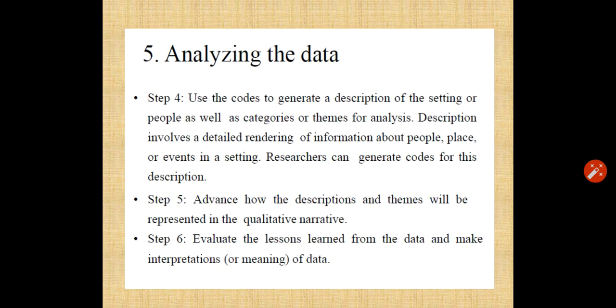Step 4 is use the codes to generate a description of the setting or people as well as categories or themes for analysis. Description involves a detailed rendering of information about people, places or events in a setting. Researchers can generate codes for these descriptions. Step 5 is advance how the description and themes will be represented in the qualitative narrative. And the sixth step is evaluate the lessons learned from the data and make interpretation, that is the meaning of data.